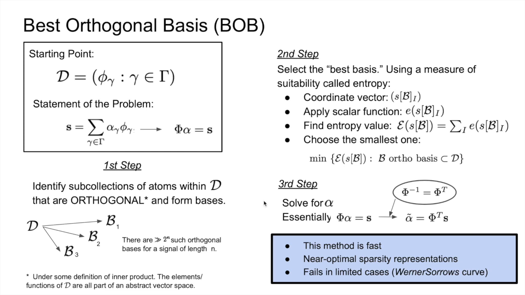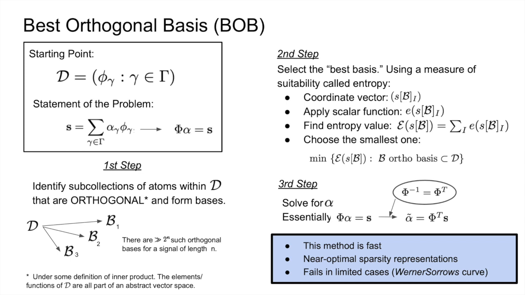So following on with additional proposed methods to decompose a signal using dictionaries, we have the best orthogonal basis, BOB method. As we mentioned earlier, a dictionary is a collection of parameterized waveforms. D equals phi gamma, where gamma is the parameter and it belongs to a specific set. The goal here is always to find the vector of coefficients alpha such that the signal S is equal to phi, the matrix of atoms, times alpha.